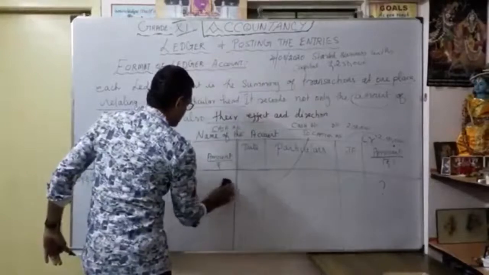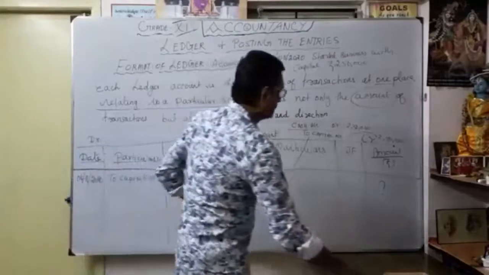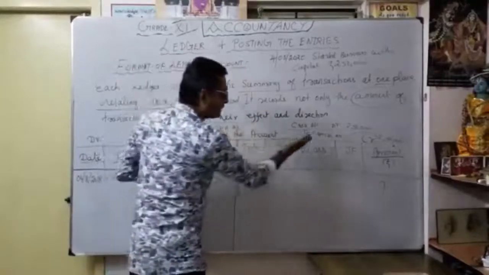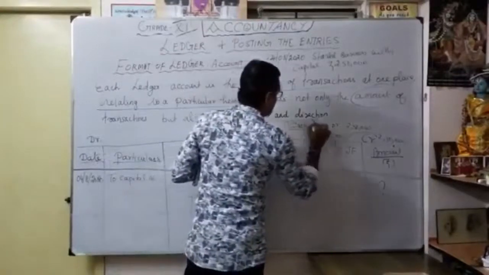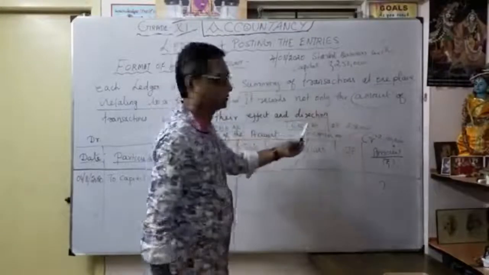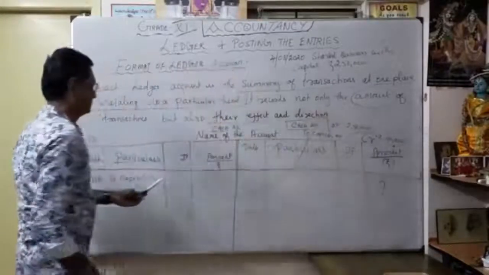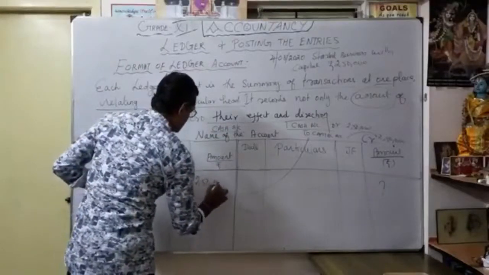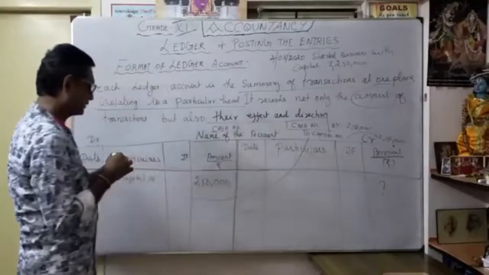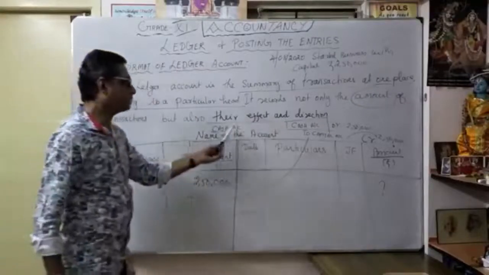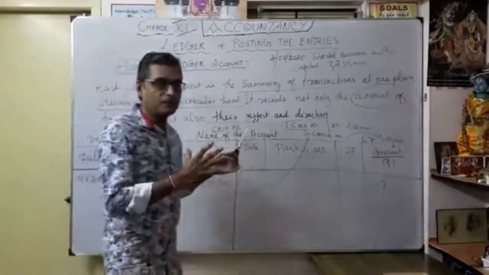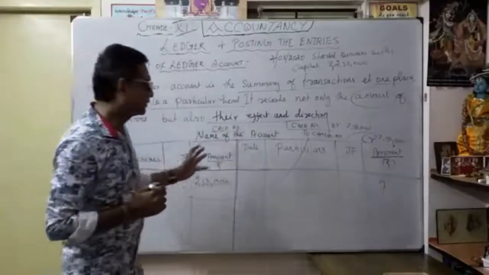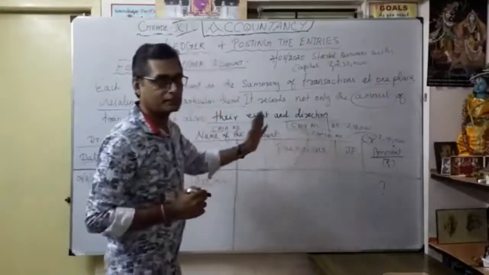That's the posting. How to do the posting? As a cash account, that's the name of the account I am going to write. For the posting, you always consider this the first part, primary, as the cash account. To capital account, how much? 2,50,000. So here the name of the account is cash account. In what way did I get cash? In the form of capital account. Understood this part as a cash account.